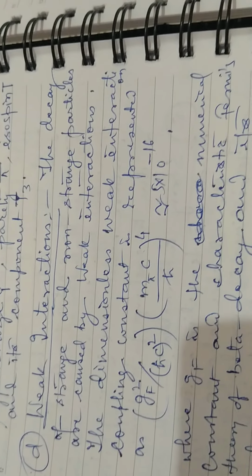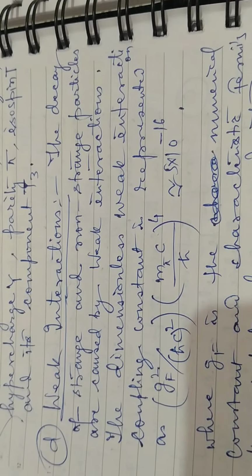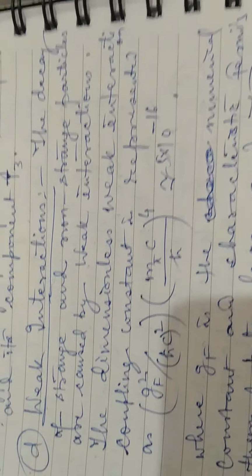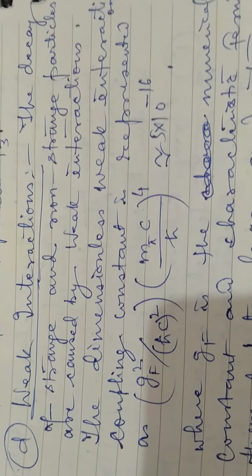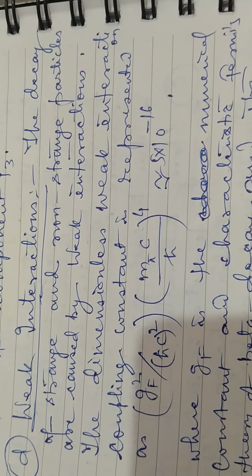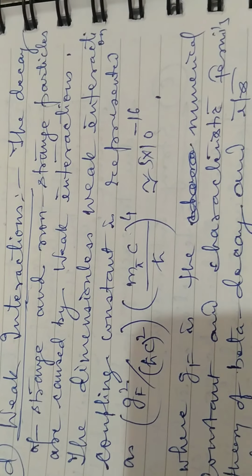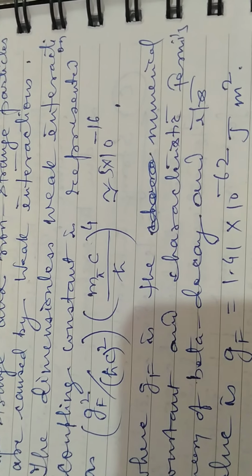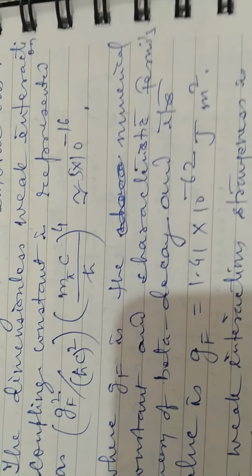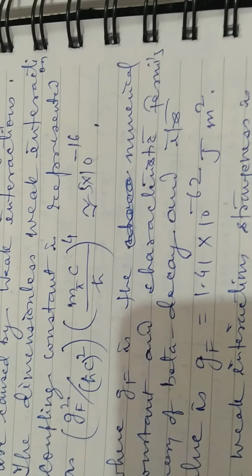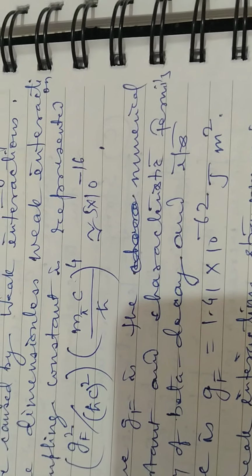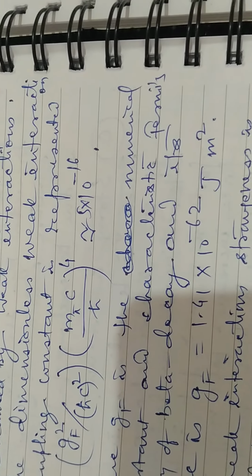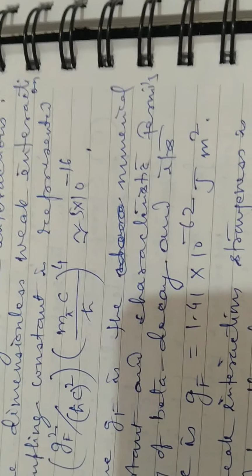Now the last one is the weak interaction. The decay of strange and non-strange particles is caused by the weak interactions. The dimensionless weak interaction coupling constant is represented by Gf square by h cross c whole square into m pi, the mass of the pi meson, c by h cross to the power 4, and that is of the order of 5 into 10 to the power minus 16.